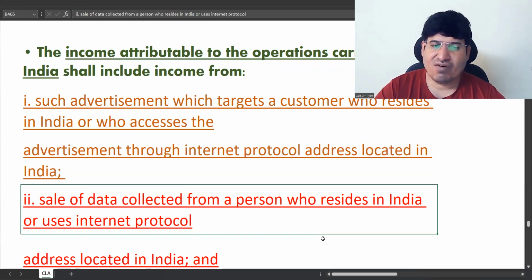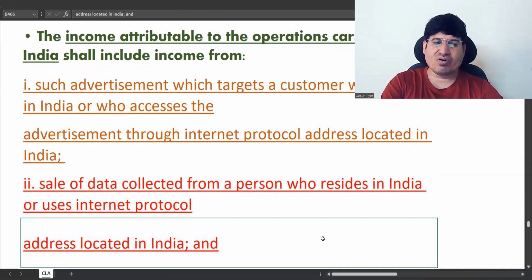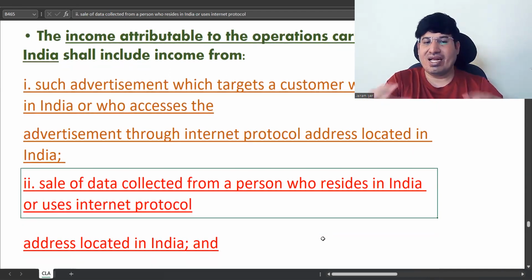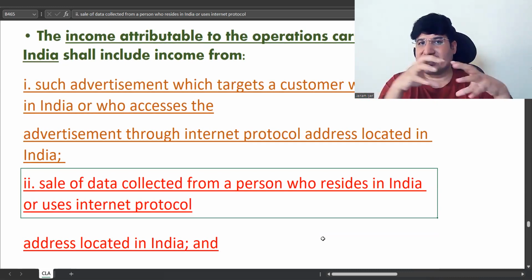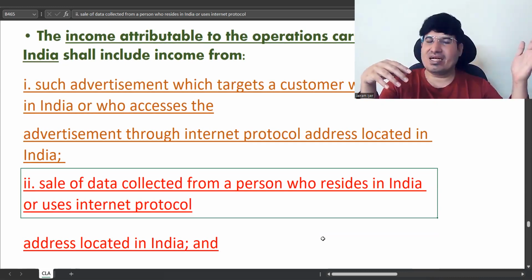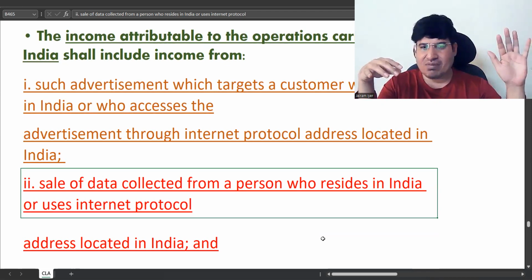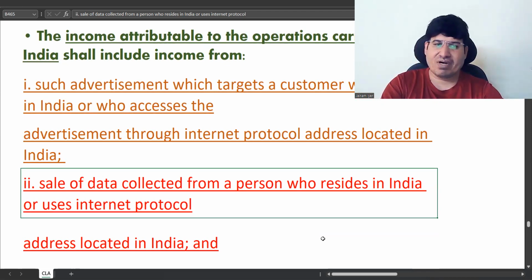Second you will see is sale of data collected from a person who resides in India or uses an internet protocol address in India. You are getting data from an Indian person, and when you are selling data outside India, you are receiving income outside India. But the data is collected from an Indian person or from an Indian IP address.